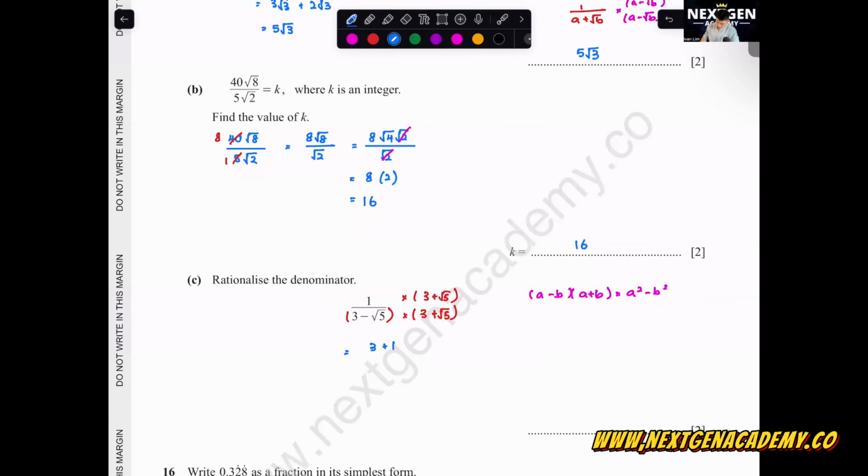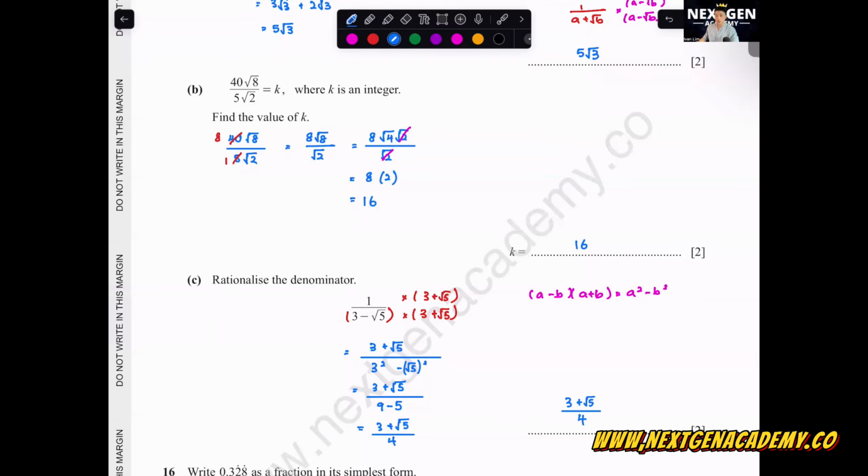On the top here, we'll get 3 plus surd 5. At the bottom, it will become 3 square minus surd 5 square. 3 plus surd 5 over 9 minus 5, which is 3 plus surd 5 over 4. You just leave it like this. 3 plus surd 5 over 4.